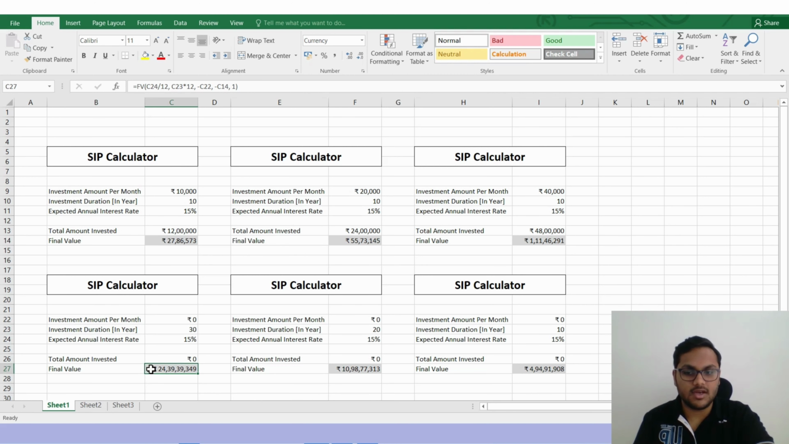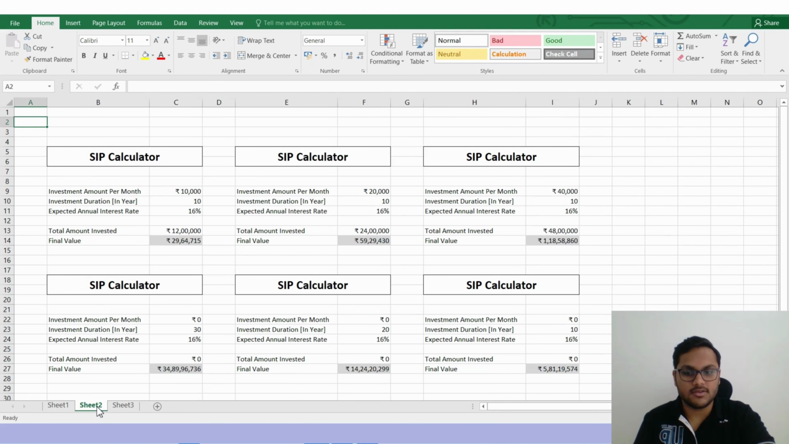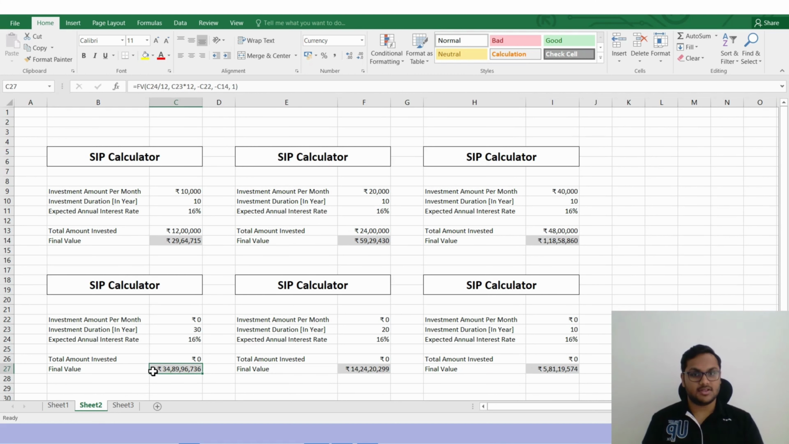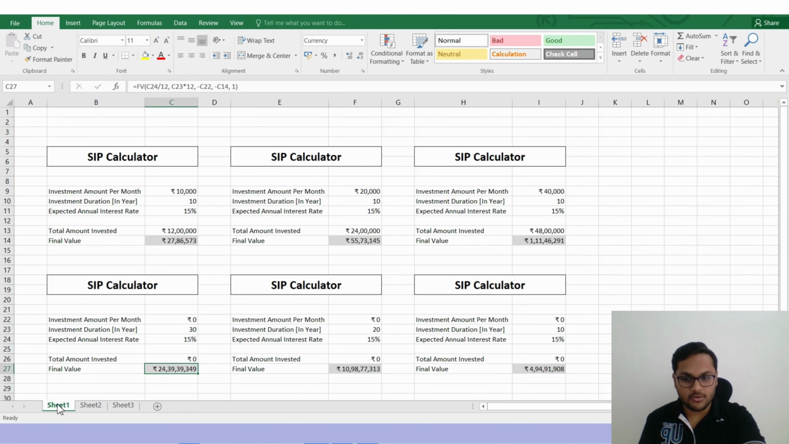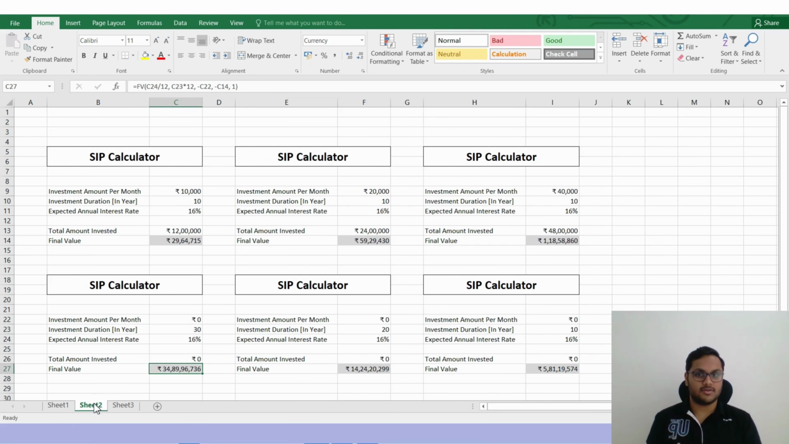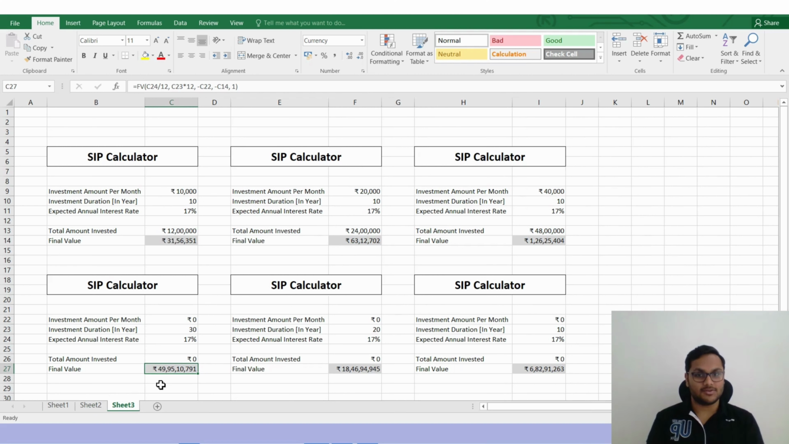So for 15%, it's 24.4 crores. Here it is for 16%. Almost 35 crores. Just by increasing 1% from 15 to 16, it has increased from 24 crores to almost 35 crores. A 12 crore difference. Sorry, 11 crore difference, right? Let's increase it to 17%. Almost 50 crores. So you can see just increasing by 1% every time, 15, 16 and 17. Just see the difference in the amount. 24, 35 and 50 crores.